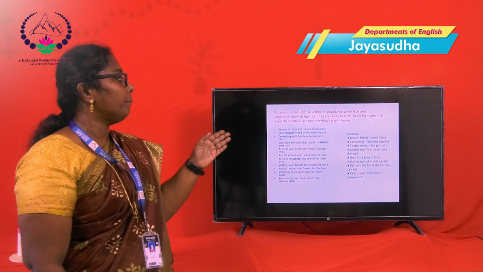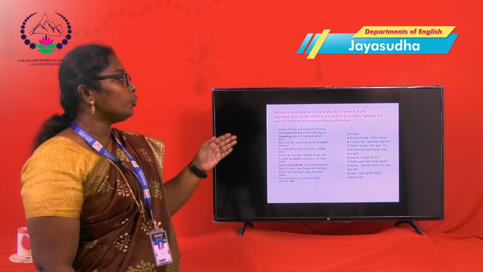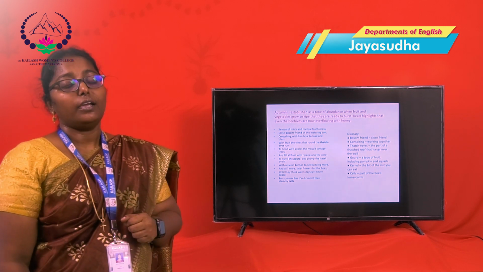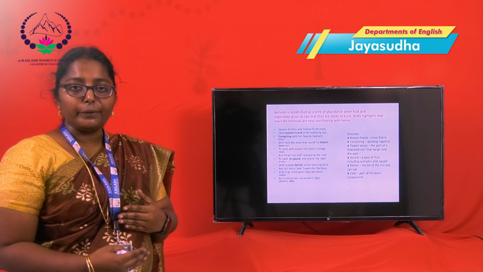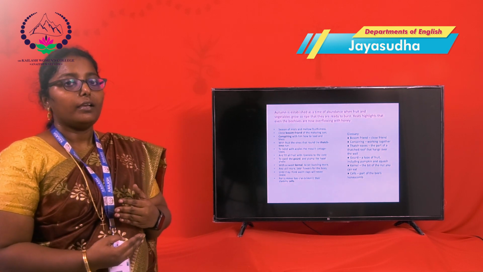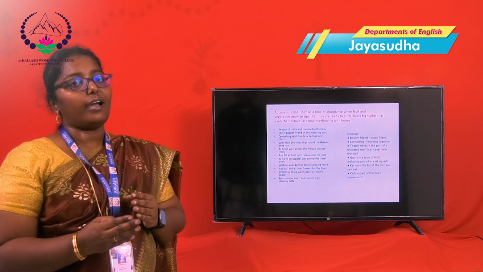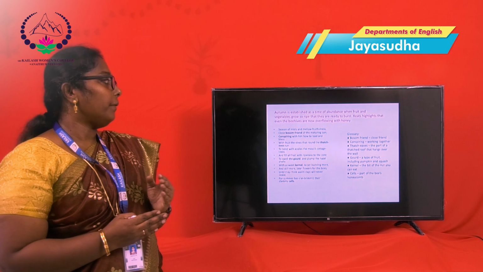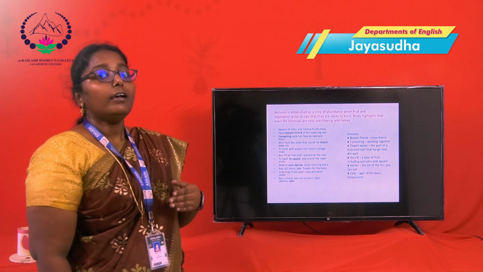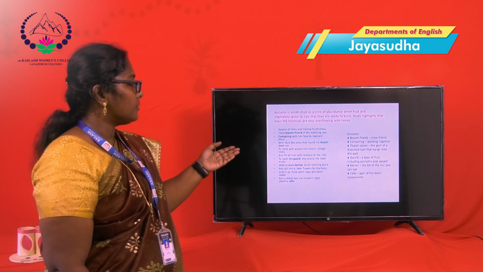Season of mists and mellow fruitfulness, close bosom-friend of the maturing sun. Who is the bosom friend? That is a close friend. Here, Keats compares the sun to a close friend of autumn. So the companionship between the sun and the season makes the fruit ripe.